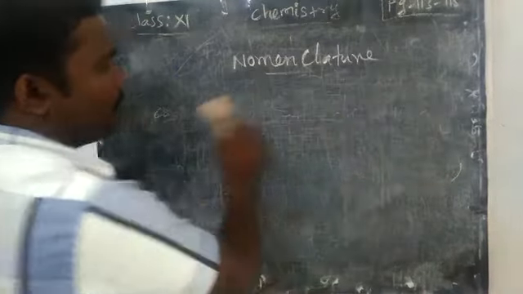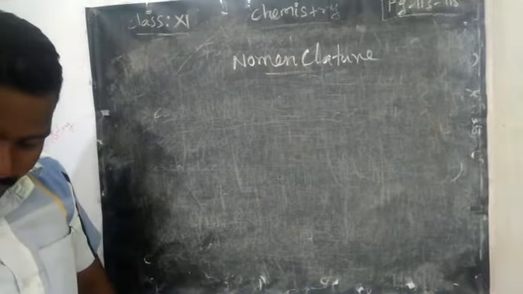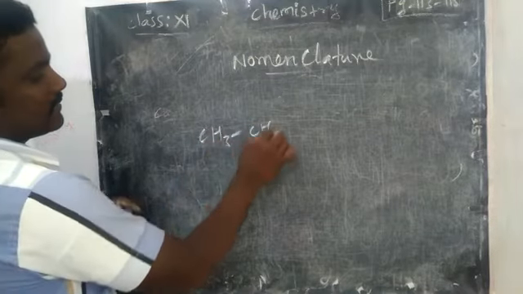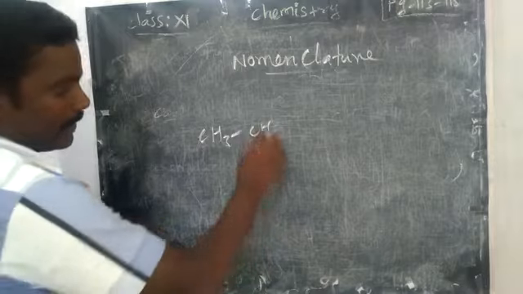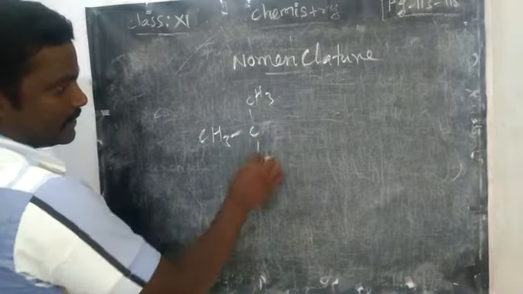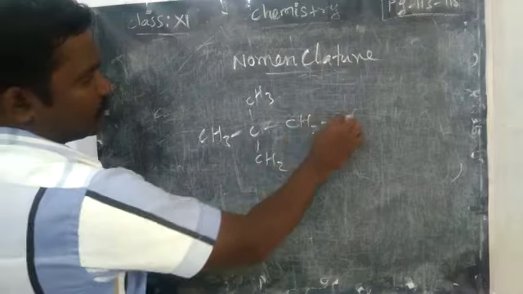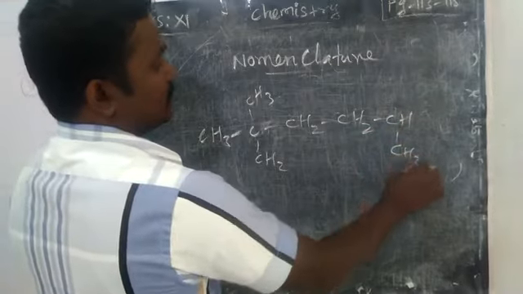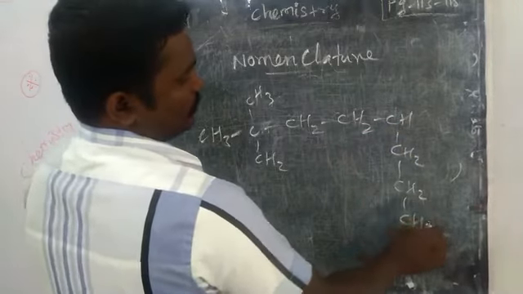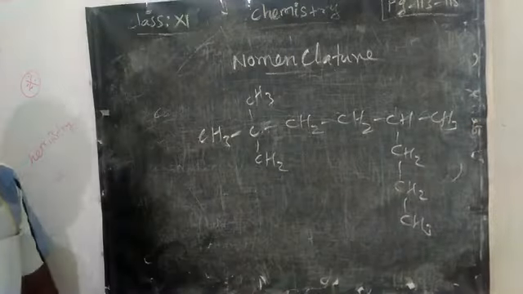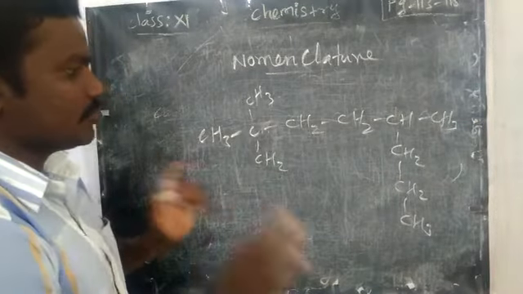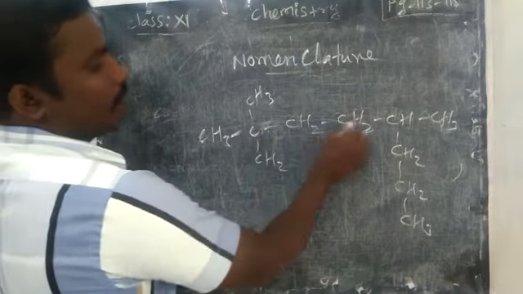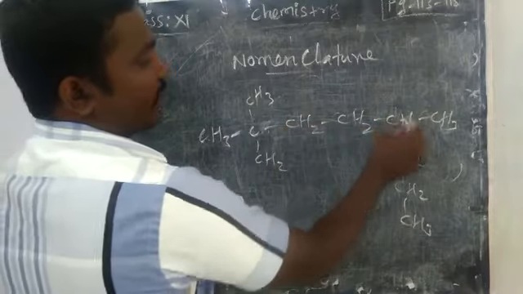Shall we take another example? Yes, we can take one more example. CH3, CH, here are 2 substitutions. CH3, CH3, CH2, CH2 again, CH, CH2, CH2, CH3, CH3. Yes. First choose the longest continuous chain. 1, 2, 3, 4, 5, 6, 7, 8.